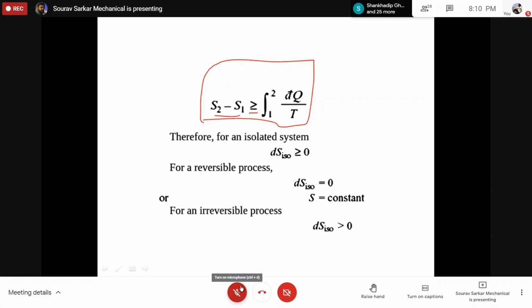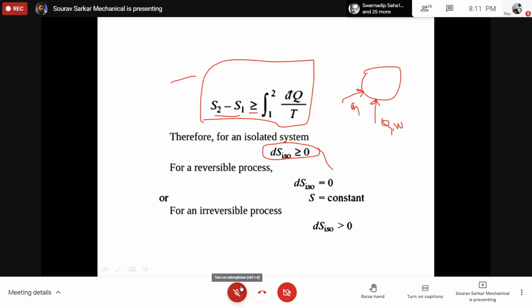Okay. So now we are entering into the most interesting argument. What is that argument? If I consider one isolated system, what is the meaning of an isolated system? That this system is not absorbing or releasing mass, nor allowing any heat or work transfer with the surrounding.